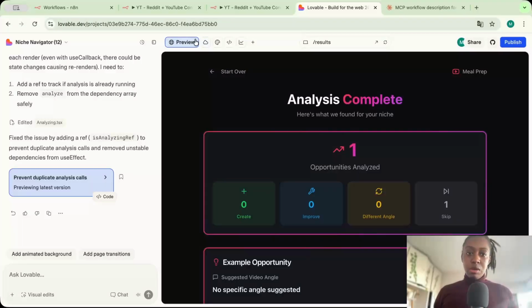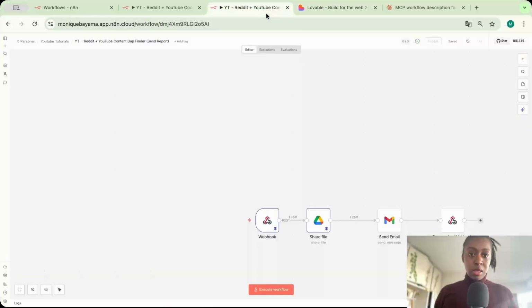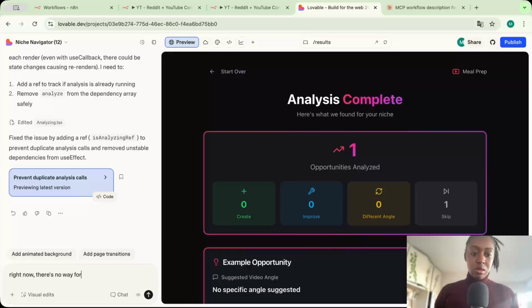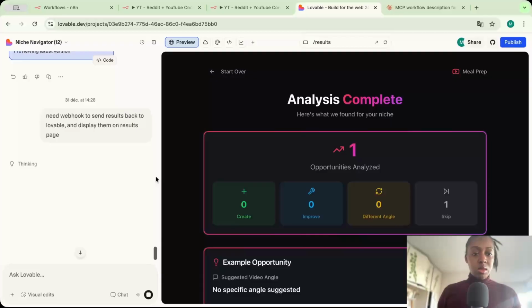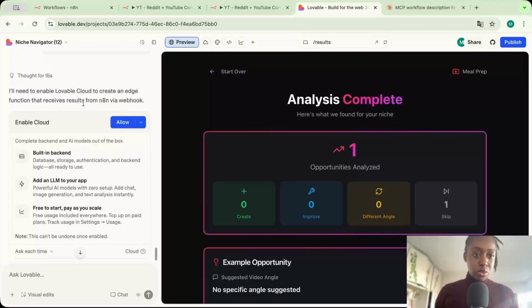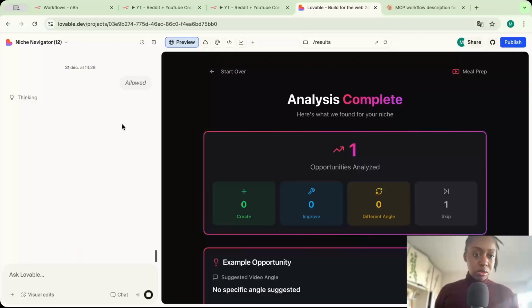Another thing that's missing, that the tool hasn't coded yet, is that we need to be able to send back the results to Lovable. Yeah, so building with Lovable, it's an AI tool, it's not all-knowing. So sometimes you need some back and forth to get to the result you want. So first we need to enable Lovable Cloud. Let's allow.